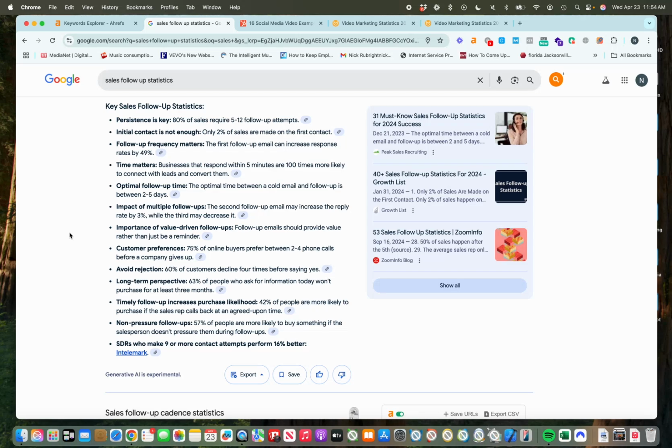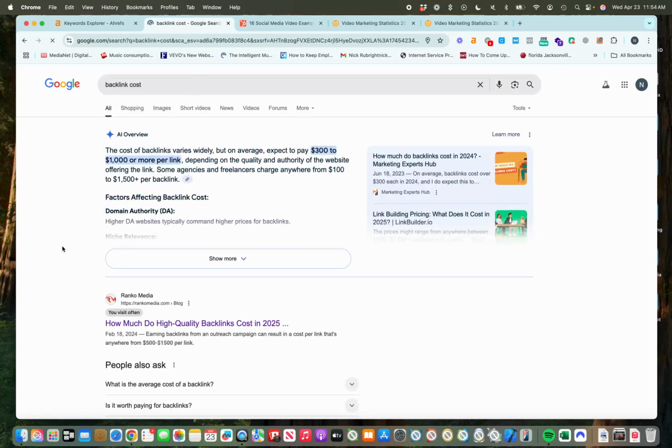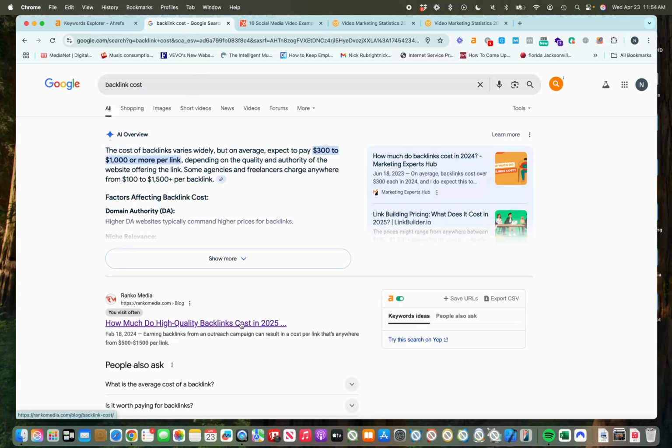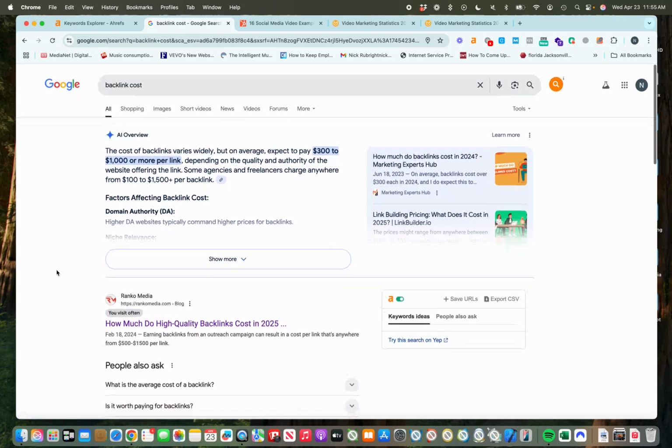If I'm writing about link building, I might Google backlink cost, and my company shows up for that right now. I'm not going to reference myself, but just as an example, other people may search something like this if they're writing about link building and want to talk about the cost of acquiring backlinks.